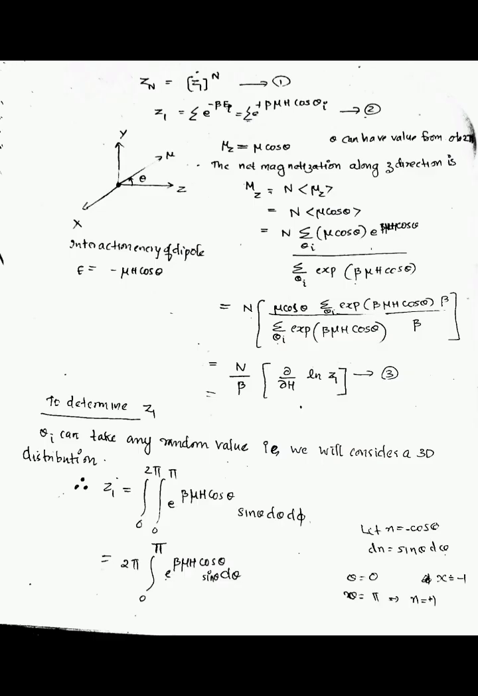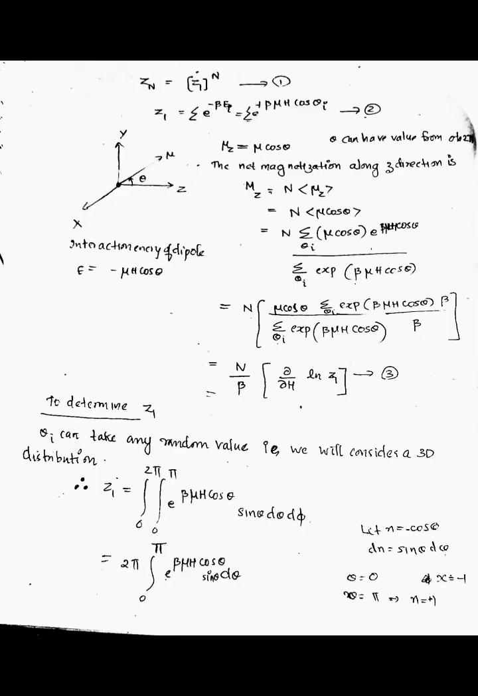The partition function Zn is equal to Z1 the whole raised to n. So we know that Z1 is equal to summation over e raised to minus beta ei. Here the interaction energy of a dipole E is equal to minus mu h cos theta. So this is equal to summation over e raised to beta mu h cos theta i. This is equation number 1. And we know that mu z is equal to mu cos theta.